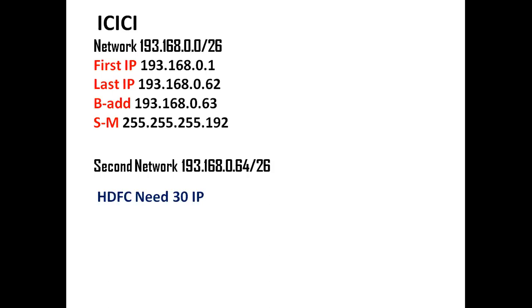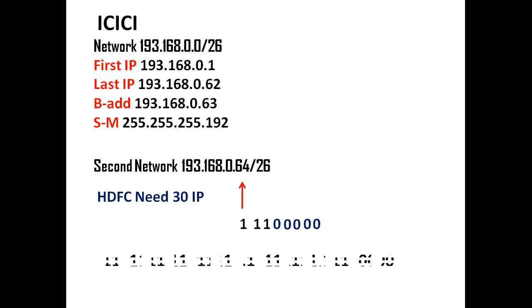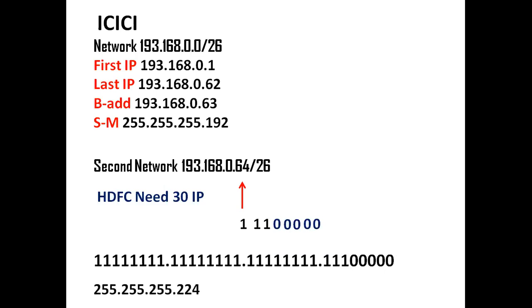So we have 8 host bits here. Now I'm converting these 3 host bits into network bits. So now we have 27 network bits and 5 host bits. The subnet mask will be changed. That is 255.255.255.224. So when you subtract 224 from 256, you will get a block size of 32.